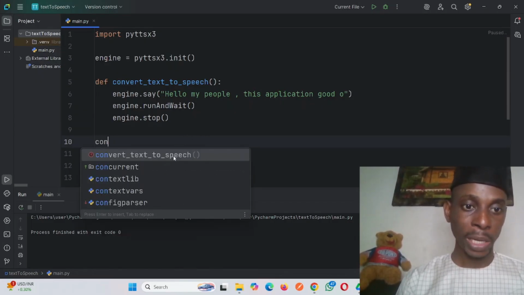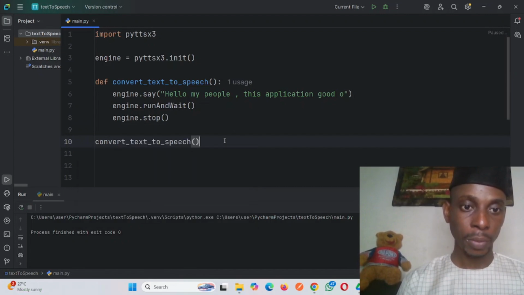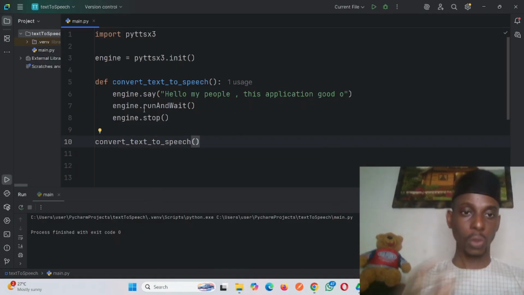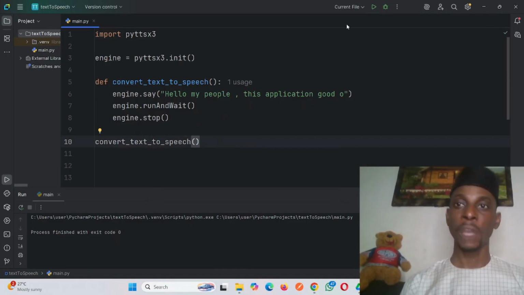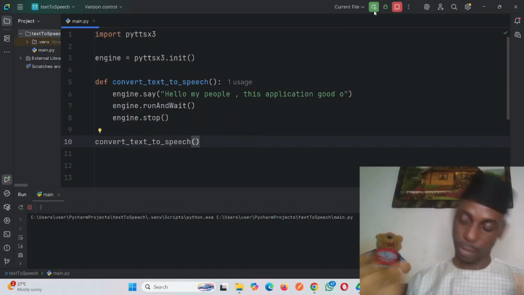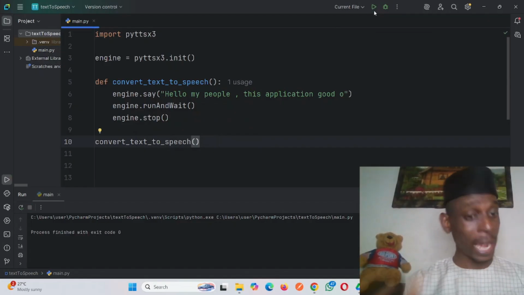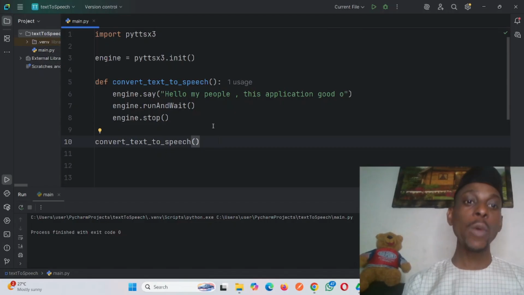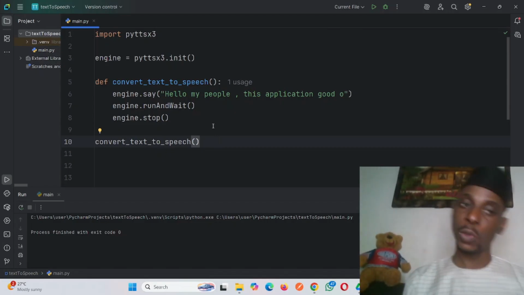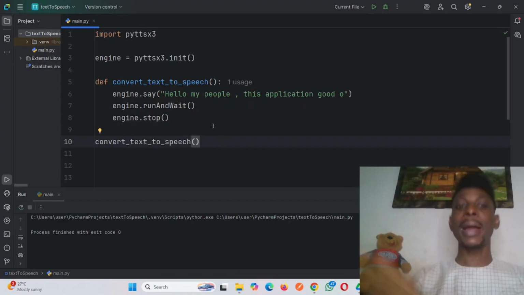So I will call them here now. All right, for this one, you just say I want to trigger waiting inside this function now to work. Now I call them here. If I press them now, I'm going to talk now. Hello my people, this application good. So now you don't talk, right? So anywhere this function is called, you just trigger it and do it inside.